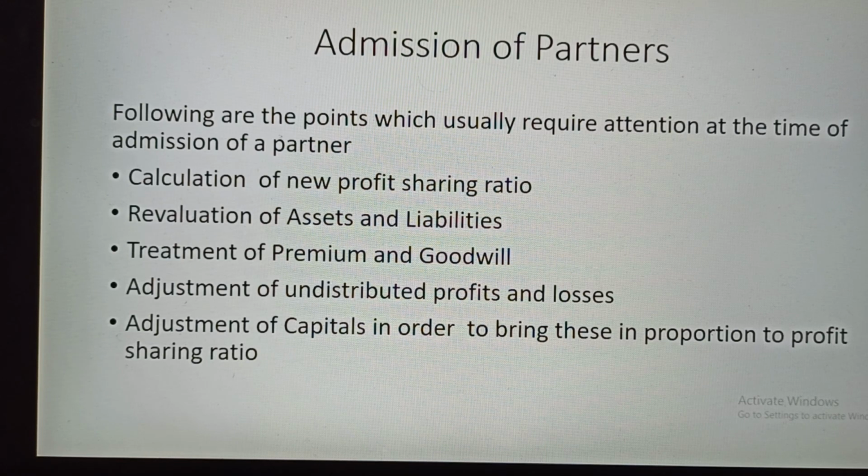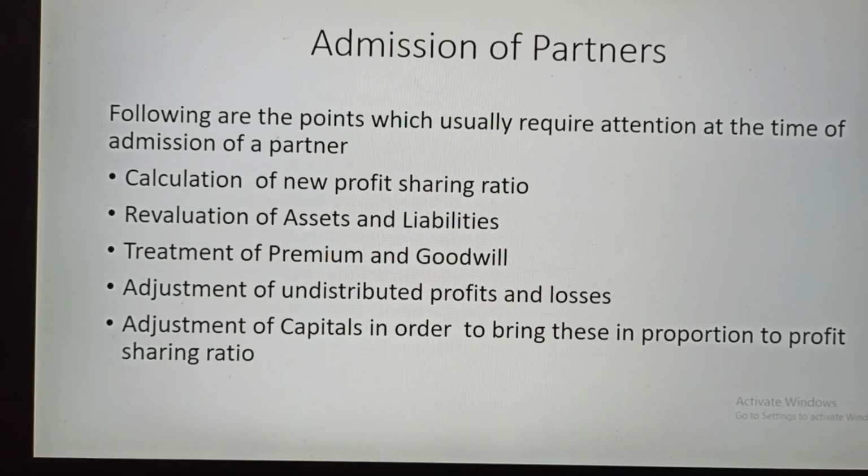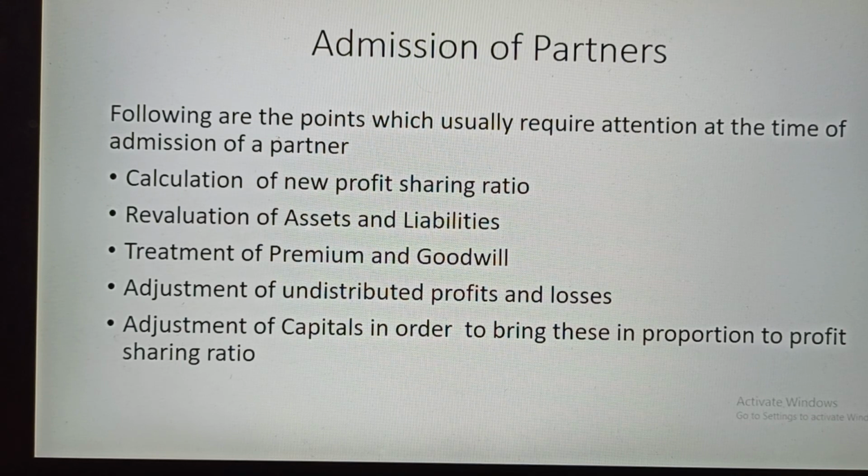At the time of admission of partner, we need to pay our attention to these points: calculation of new profit sharing ratio, revaluation of assets and liabilities, treatment of premium and goodwill, adjustment of undistributed profit and losses, and adjustment of capitals in order to bring them in proportion to the profit sharing ratio.